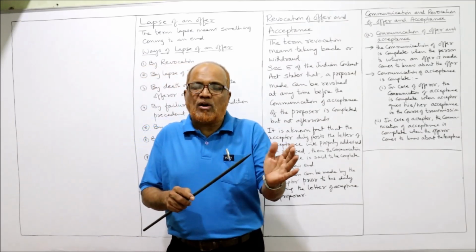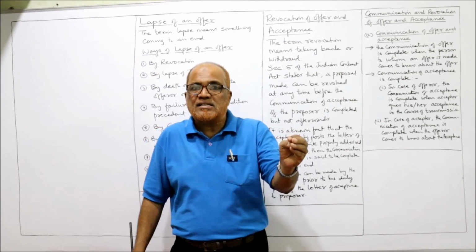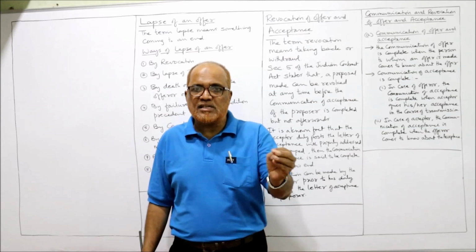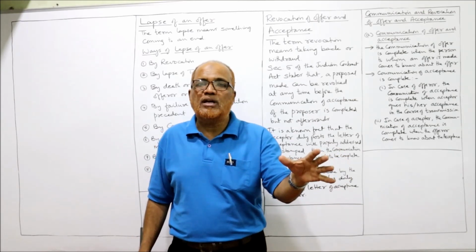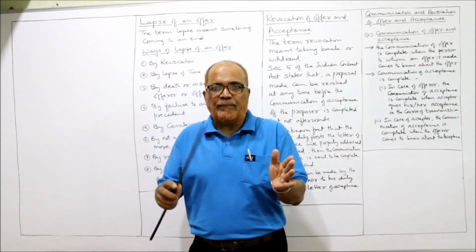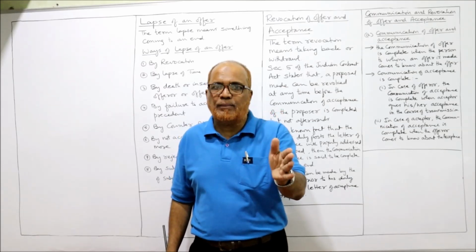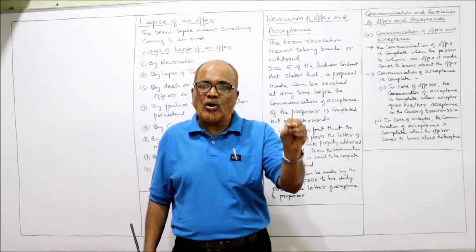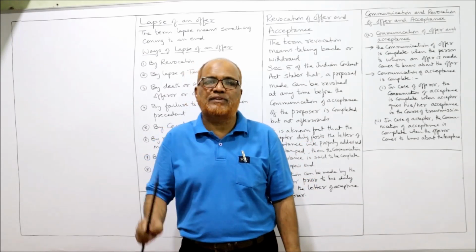See here, communication of acceptance will be completed as against the proposer when the acceptance letter is put in the post. When the letter of acceptance is put into the post, out of the reach of the acceptor, then the communication as against the proposer is completed. Example, A sends a letter to B regarding the proposal. The letter was posted on the 1st of the month. The letter reaches B's place on the 5th. So communication of offer is completed when the letter reaches B on the 5th.